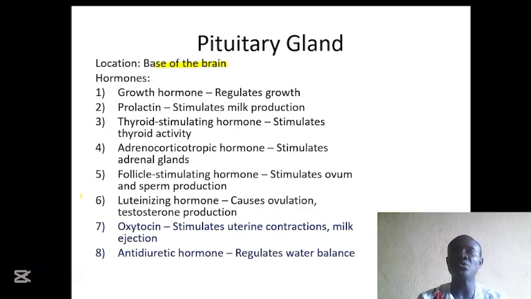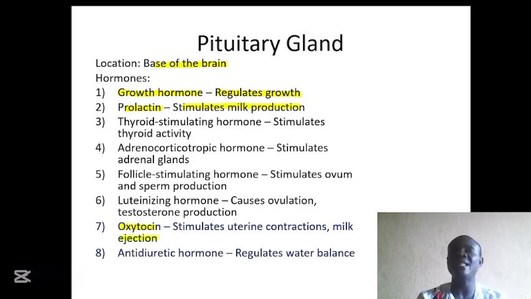Now let's talk about these hormones that are secreted by the anterior pituitary gland. We have the growth hormone that regulates growth. We have prolactin that stimulates milk production, but it is not the one responsible for ejection of milk. It is the oxytocin that is responsible for milk ejection.